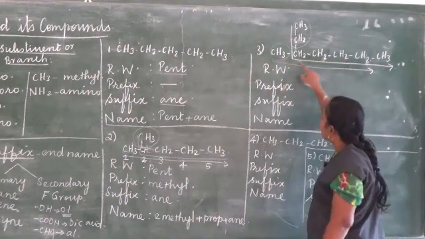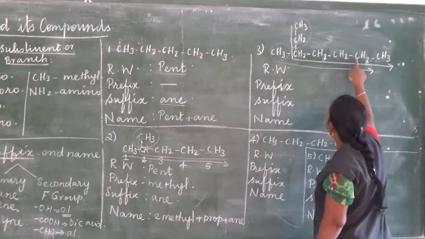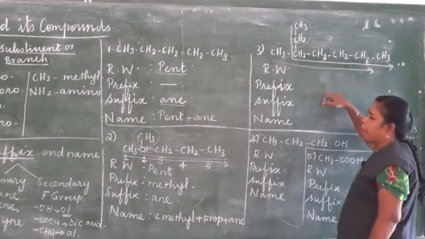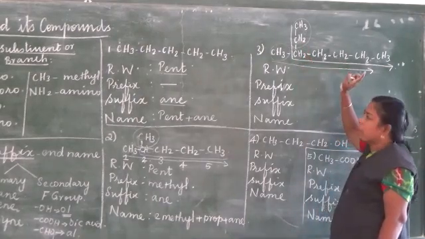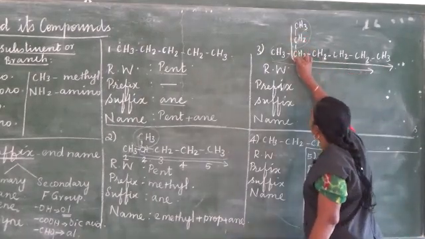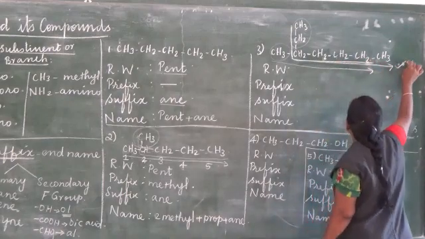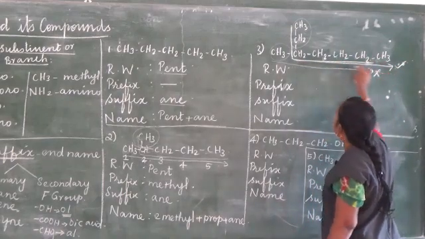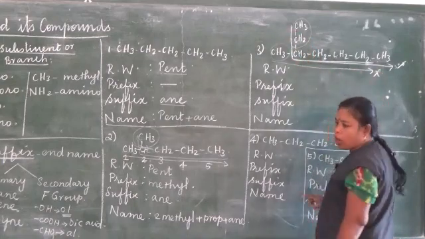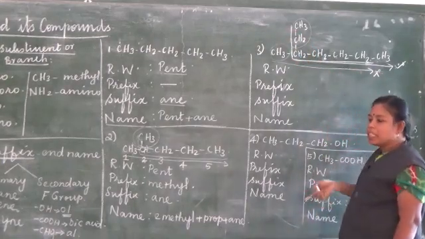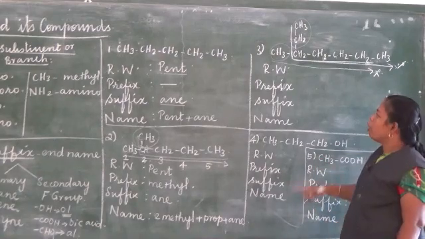When we are going in this way, 1, 2, 3, 4, 5, 6. So we should give up, because the carbon skeleton should contain the maximum number of carbon atoms. So this is the right way, this is the correct way, and this is the wrong way. Numbering of carbon atoms in this way is wrong because the other chain contains more carbon atoms.